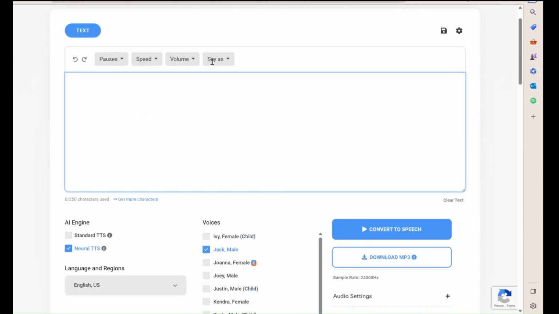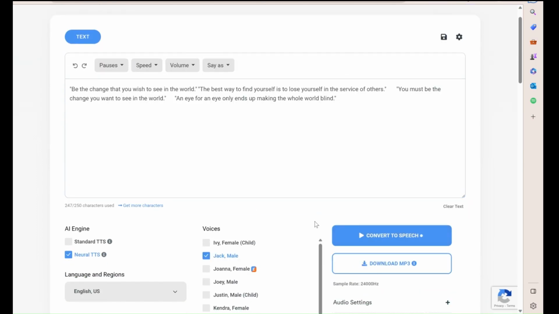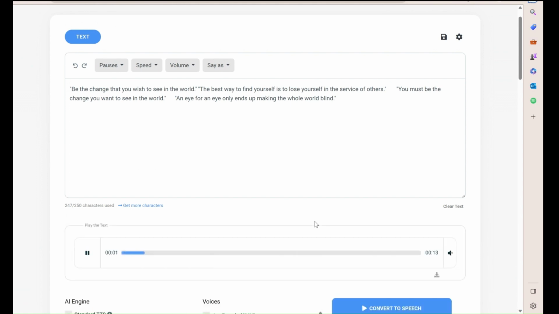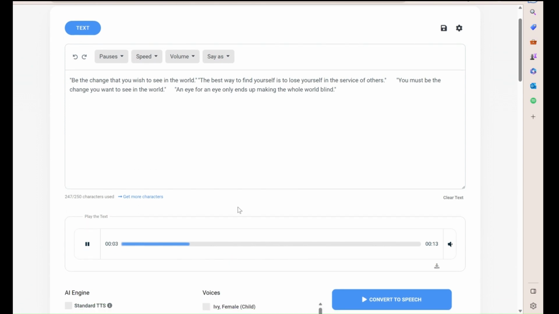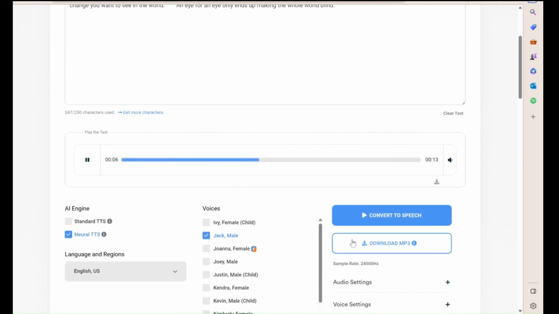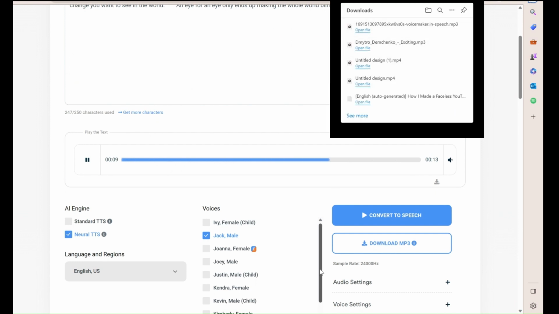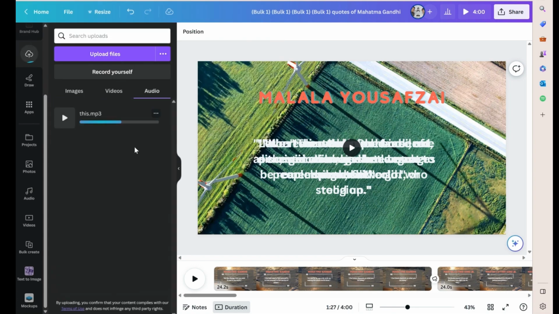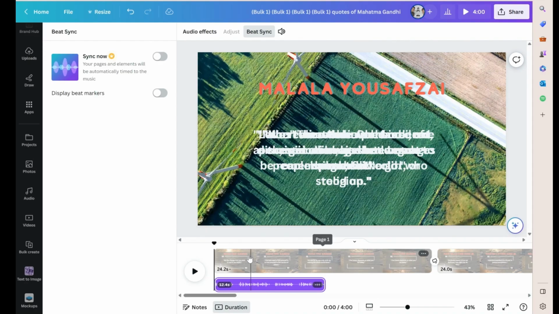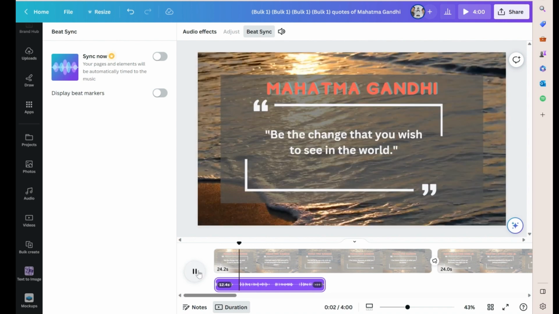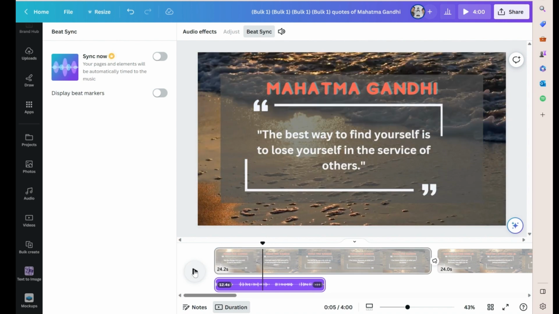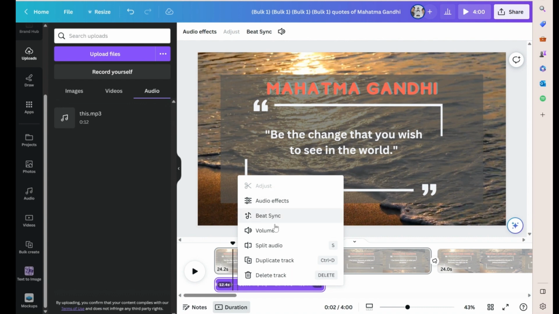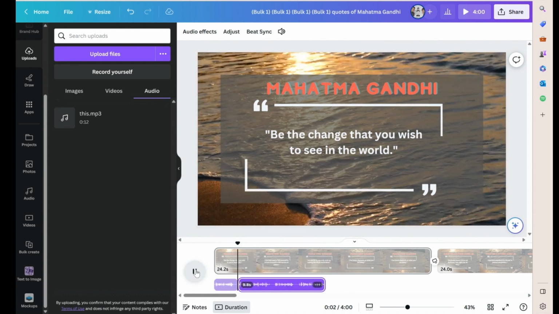Now we can use this tool, called Voice Maker, to convert text to voice. This tool is free to use, however, you can only add a limited number of words each time. After you are done, just click Download MP3. Next, upload the audio file onto Canva. And just drag it to the bottom of the footage. We can split the audio and footage and arrange accordingly to make both parts synchronize.